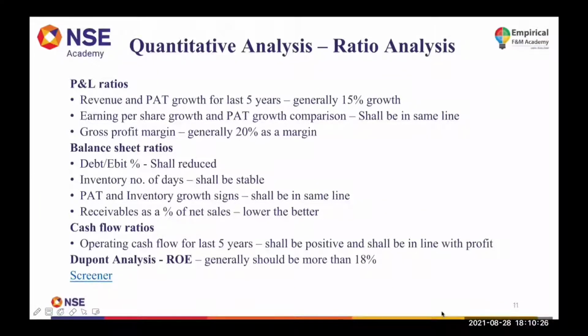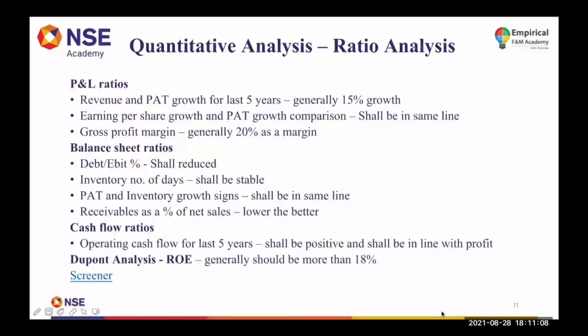Then the fourth one is receivables as a percentage of net sales. What does it mean? Whatever you sell as a product, the money you receive for it should ideally be received immediately. But sometimes you sell a product and have to give some credit period to your customer: you pay after 30 days or after 60 days. That falls under the debtors. The money you have not yet received for a product you have sold falls under the debtors part. That is called receivables, because you have not yet received the money for the product you have sold.